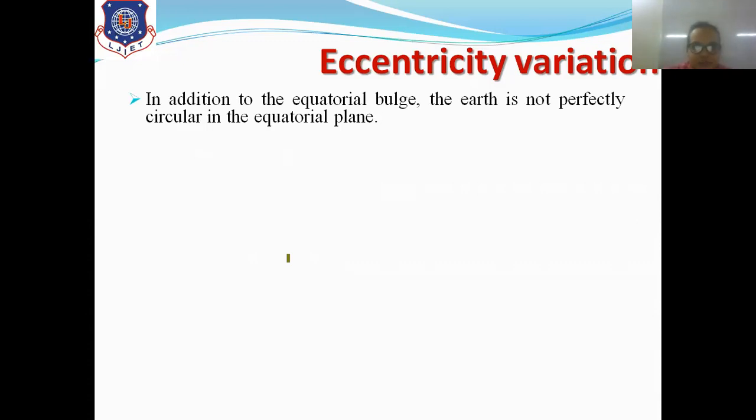this session. In addition to the equatorial bulge, the Earth is not perfectly circular in the equatorial plane. As we are discussing the shape of the non-spherical Earth, at the equatorial side it is bulged, so it is not perfectly circular.